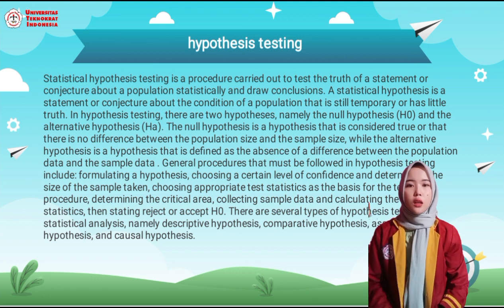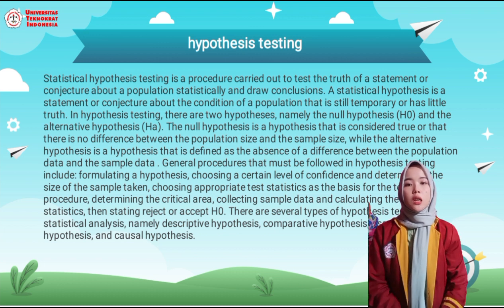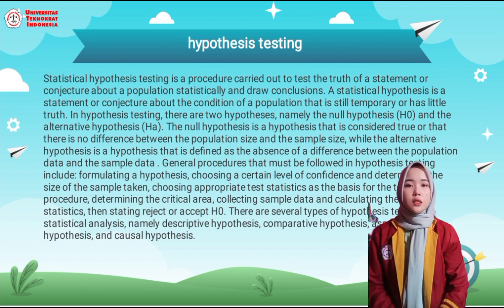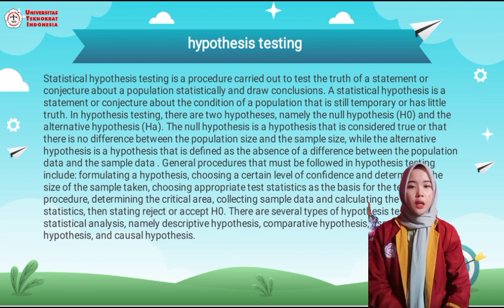The null hypothesis is a hypothesis that states there is no difference between the population size and the sample size, while the alternative hypothesis is a hypothesis that states there is a difference between the population data and the sample data.